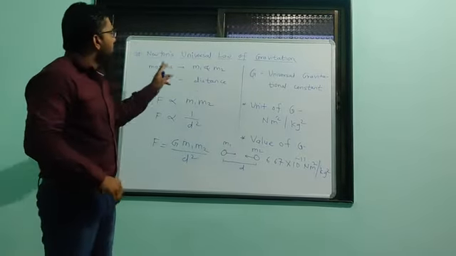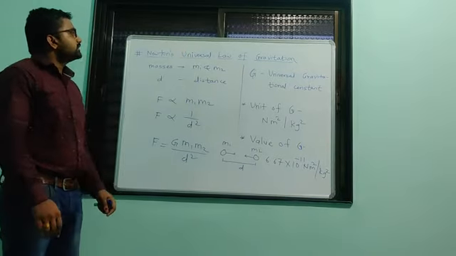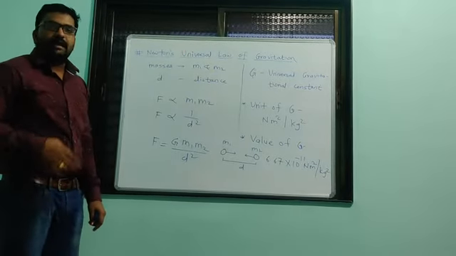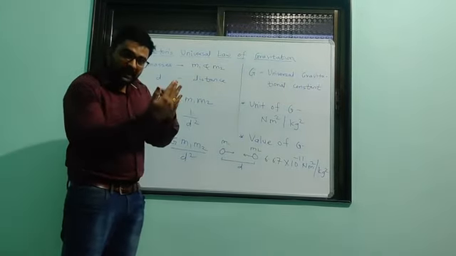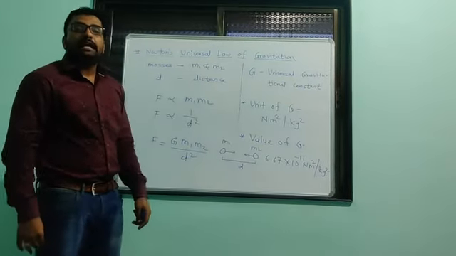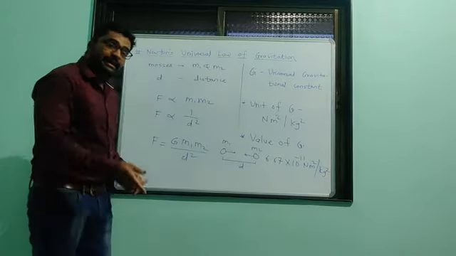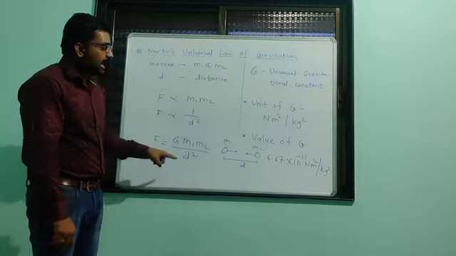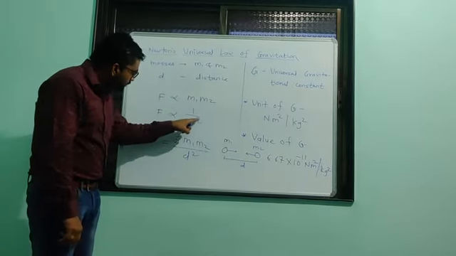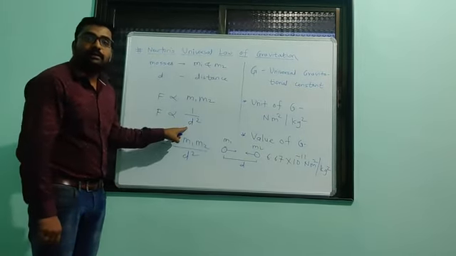Okay, and the next topic we studied is the universal law of gravitation. In it Newton tells us that the force of attraction present between any two massive bodies is directly proportional to the product of their masses and inversely proportional to the square of the distance between them.